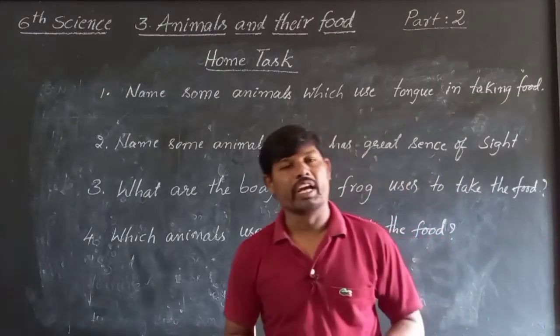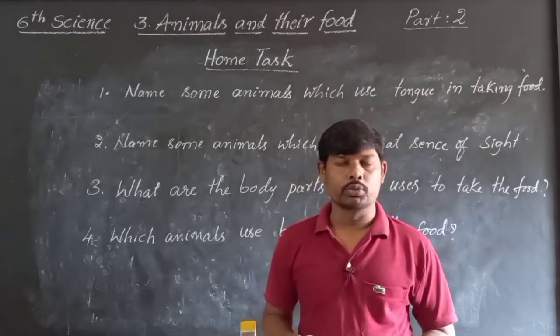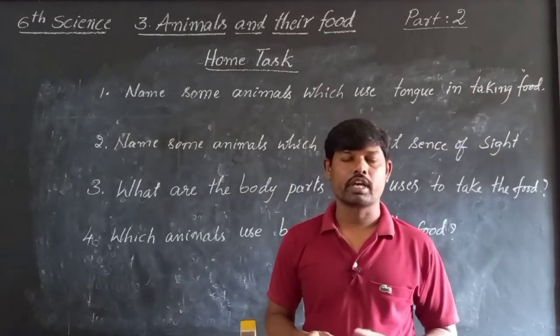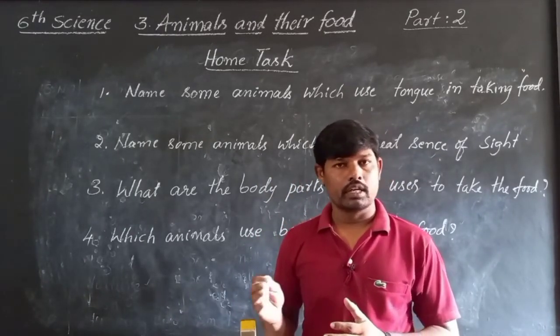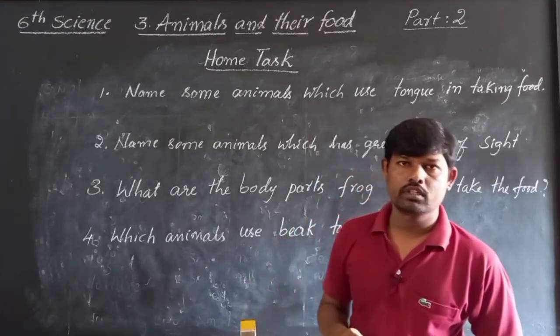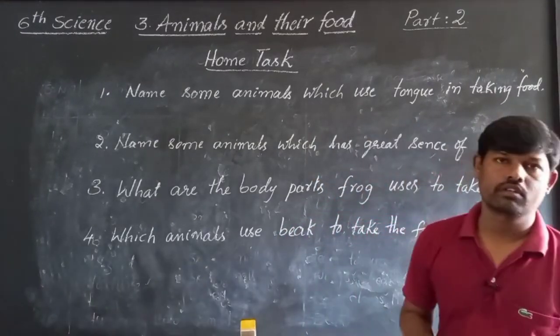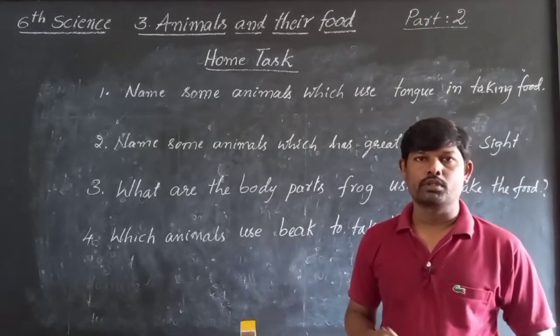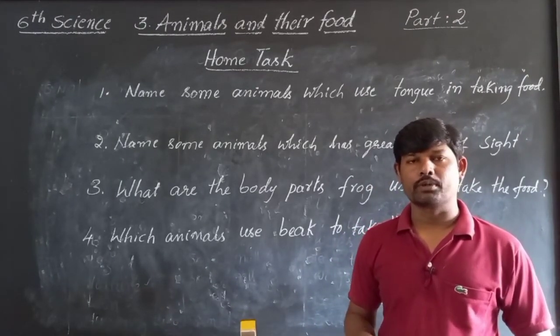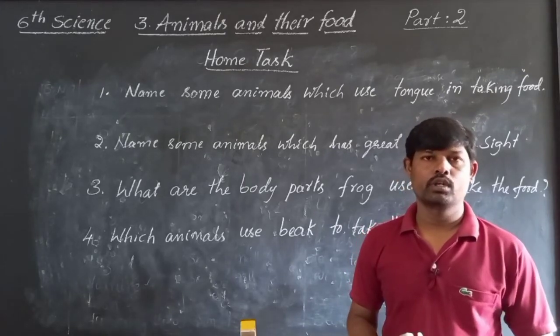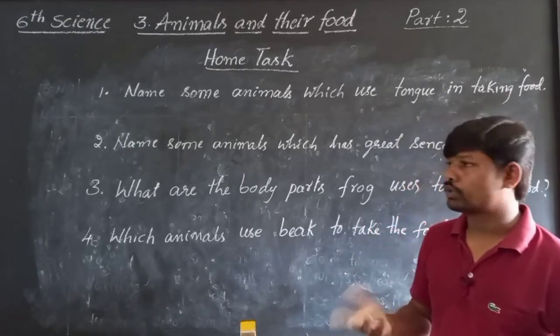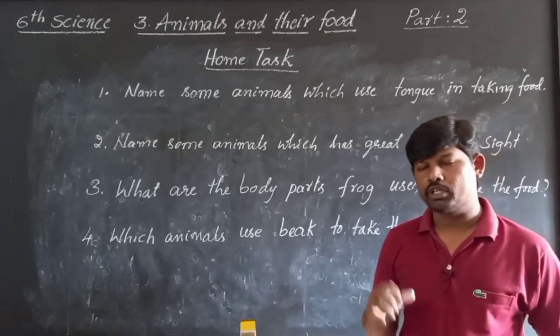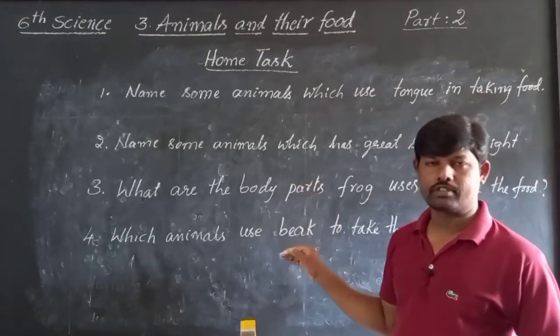So far we have discussed in table 2 that different animals have different senses to track the food, and also they use different body parts to take the food. So observe the table and answer these questions.